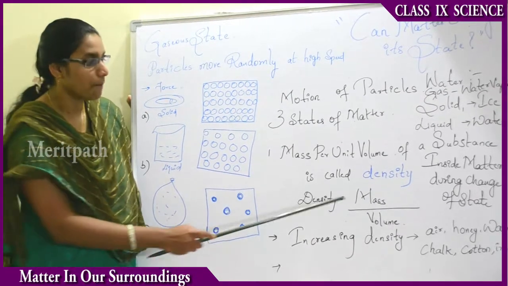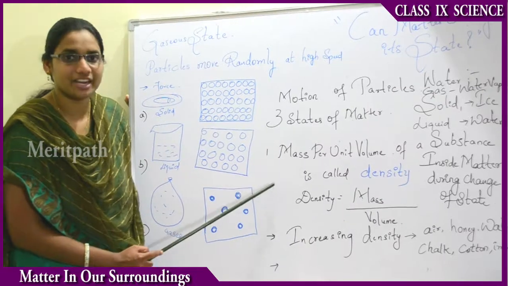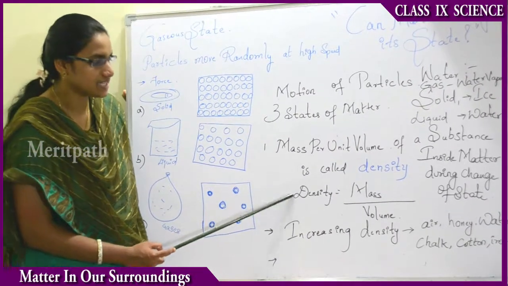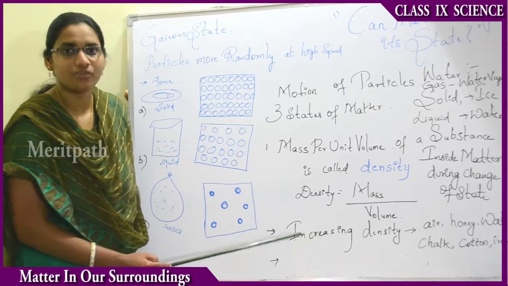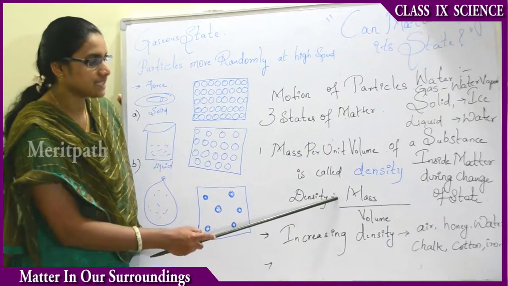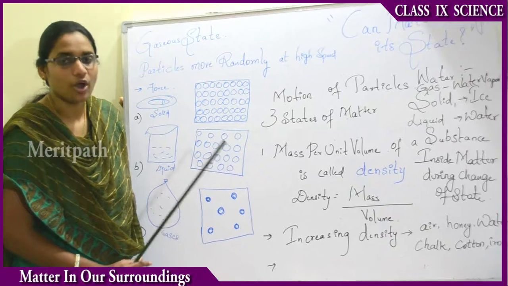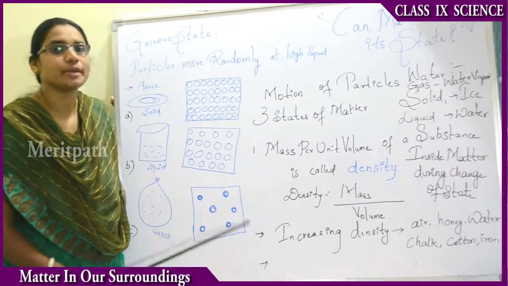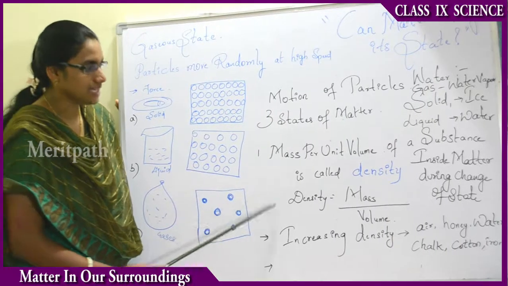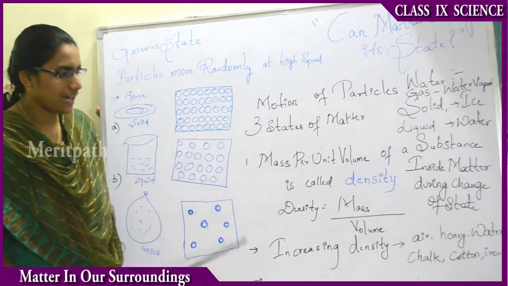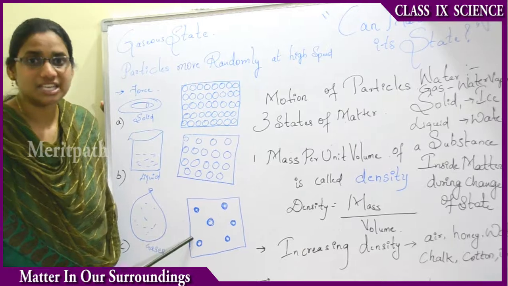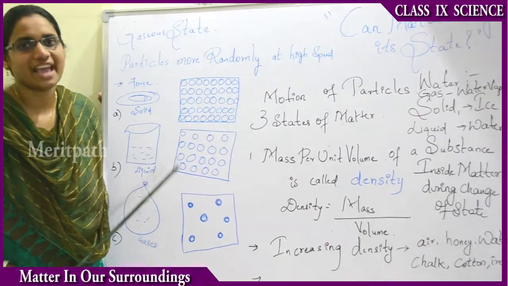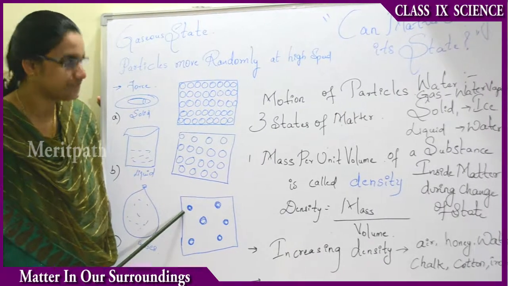Density equals mass per unit volume. It is a very important formula we will be using in calculations. That is, density equals mass by volume. Mass is the substance weight of that particle, and volume is the space occupied by that particle. And at the same time, the gaseous state particles have an increasing density because they have high speed of motion.